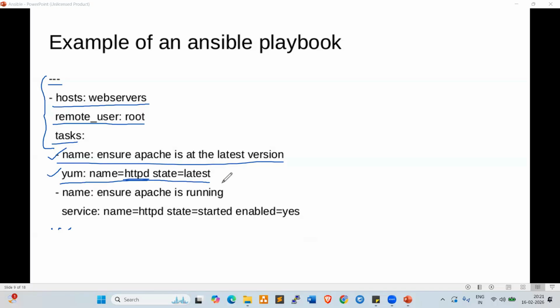So by using this playbook, I want to perform two modules only. First, I want to install the latest version of the web server, and I want to start the service. Two activities at a time. Okay. Yeah. Now look at here. Next one.